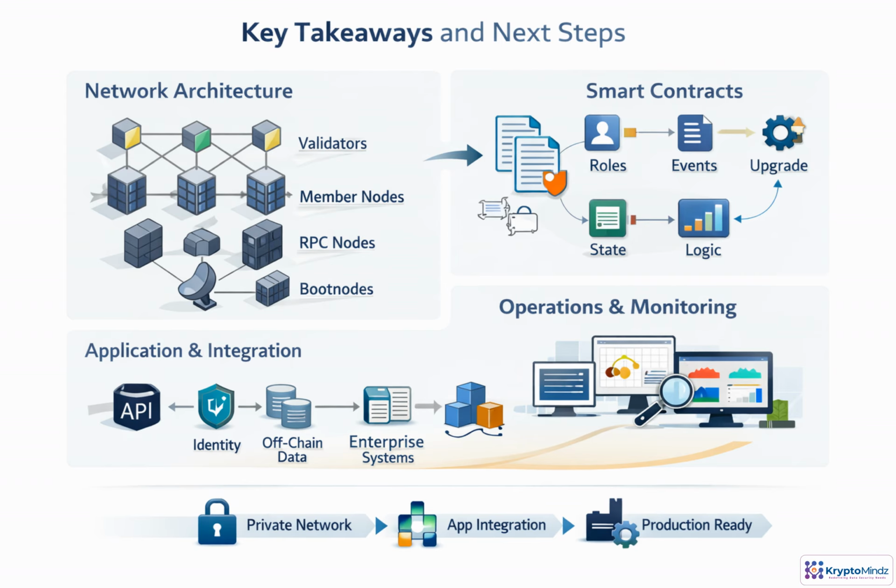You now have an architecture blueprint. Network roles are separated. Contracts define state, events, permissions, and upgrades. Applications connect through APIs, identity, off-chain data, and enterprise systems. Next, we turn that design into a working private Besu network, then integrate and harden it for production.